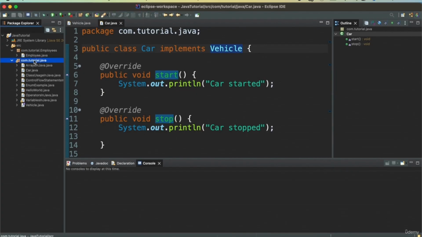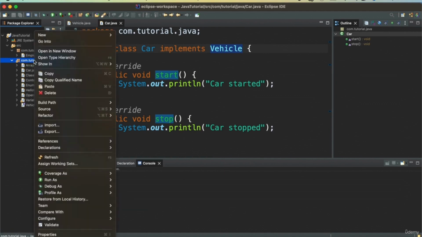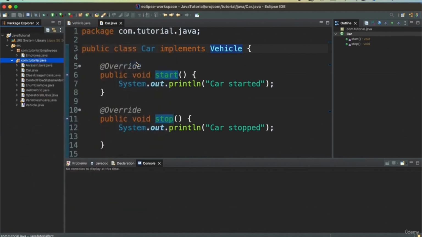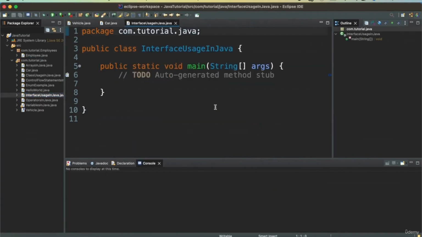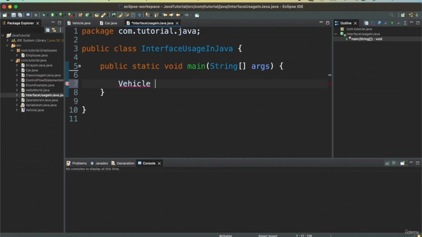Now we will have a new class that will use this Car class that implements the Vehicle interface. So let's create one more class, new class, interface usage in Java, and this will have a main method. In this method now, when I'm creating an instance variable, I can specify that I need an instance of a Vehicle which is of type Car, a new Car.